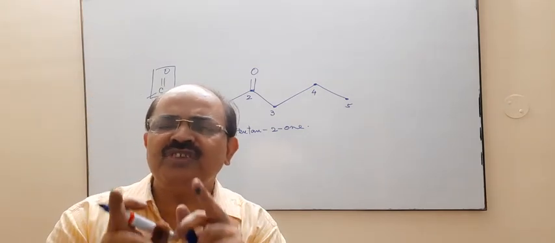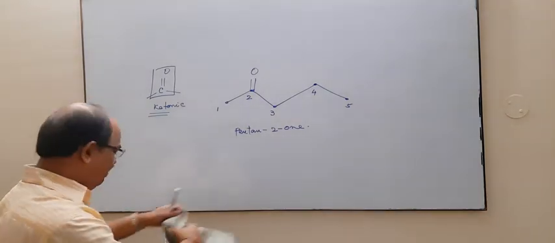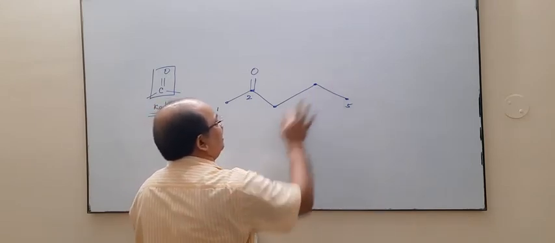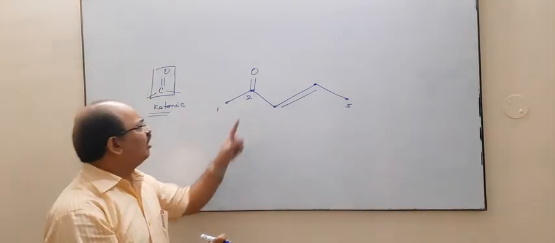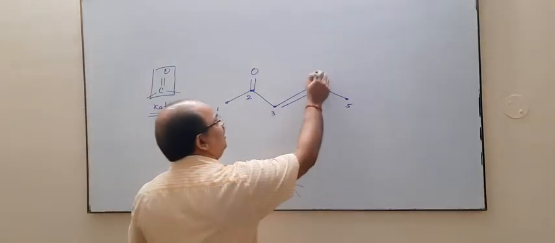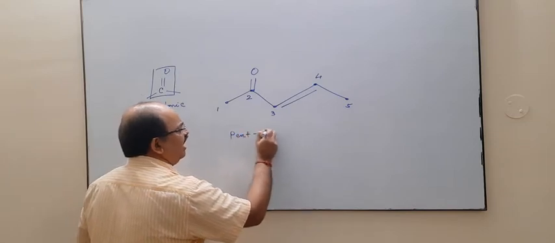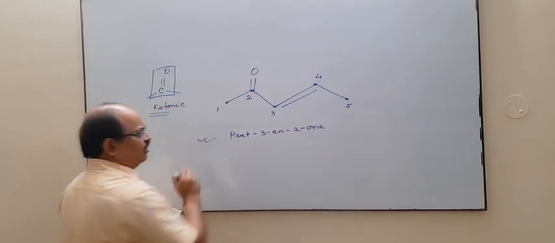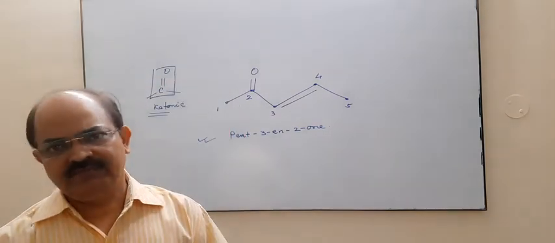Now you just put a multiple bond. Same in this pentan-2-ol, if we place a multiple bond, for example a triple bond between these two carbons, priority must still be given to the alcohol functional group. So this carbon will be 3rd and this will be 4th. So its IUPAC name is pent-3-yn-2-ol.